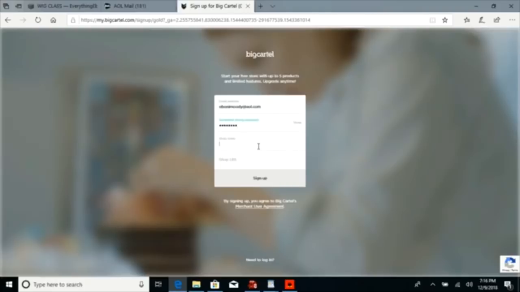Right, and then what is your shop name? What is the name going to be? I just had this account and I deleted it, so let's see if it's available. See, it still says that it's already taken because I just had this account and I deleted it. So I'm just going to do everything Ebony 1.